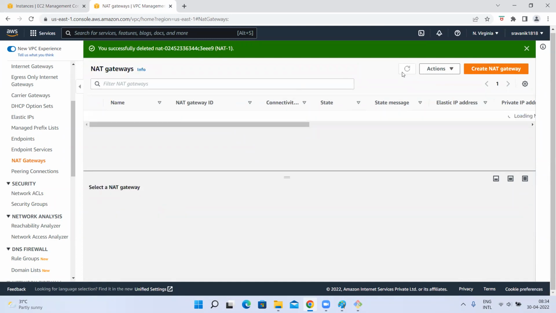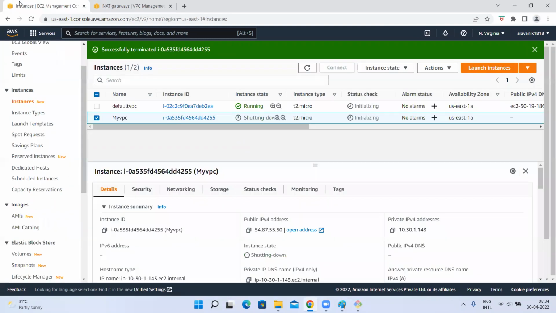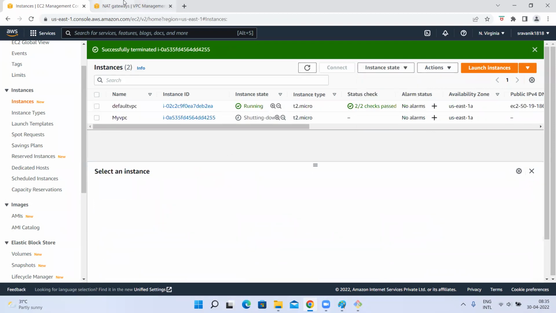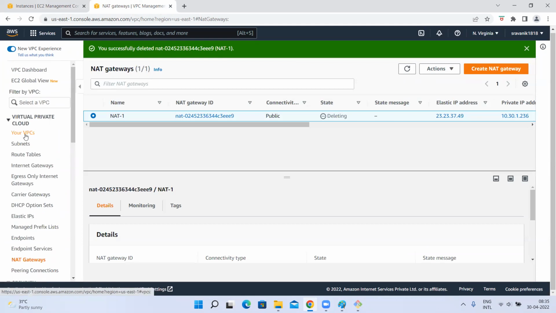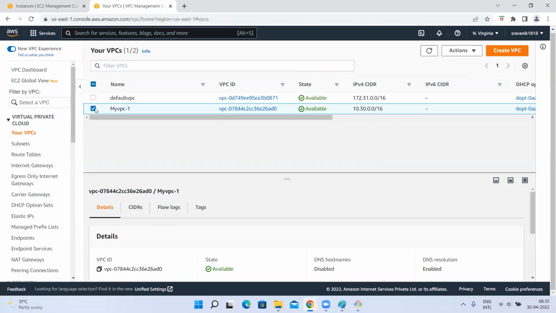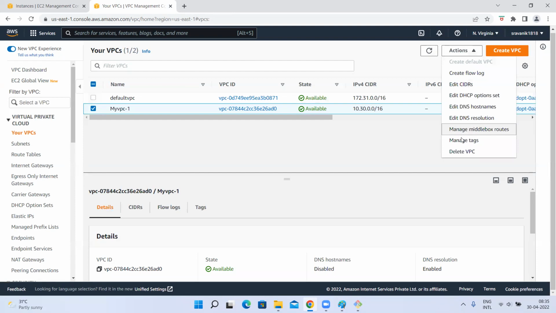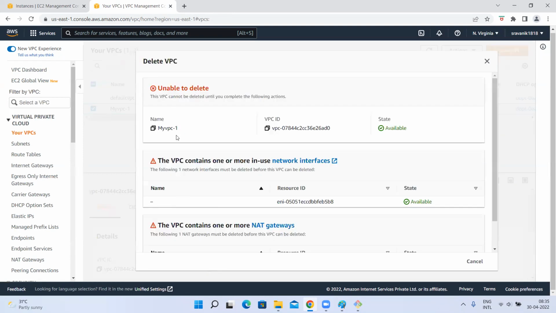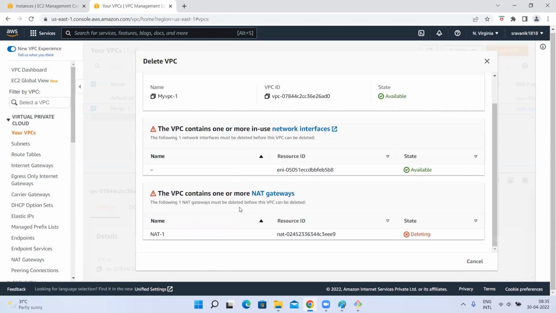Deleting this. Now let me go to my VPC and try to delete it. This is an instance, it is shutting down, it will take some time. Even if I delete my VPC now, it will not delete because they are in the process of deletion. Delete VPC. See, it is saying the NAT is still there.